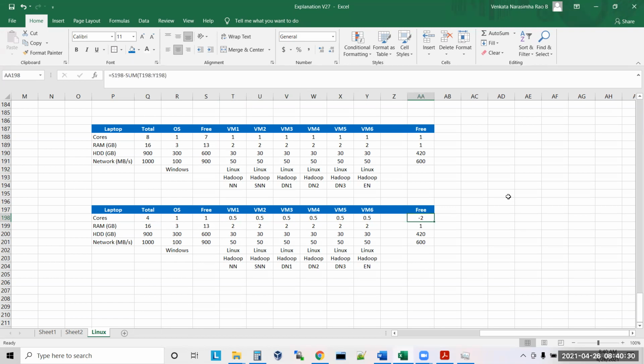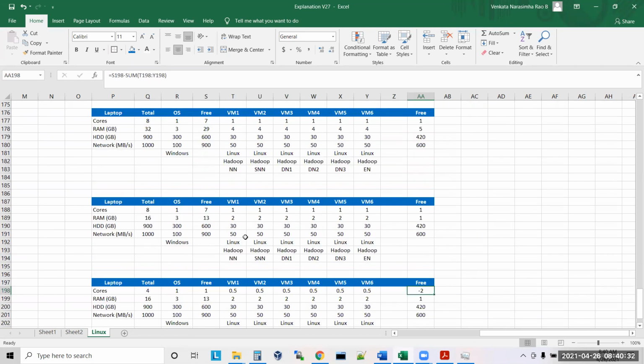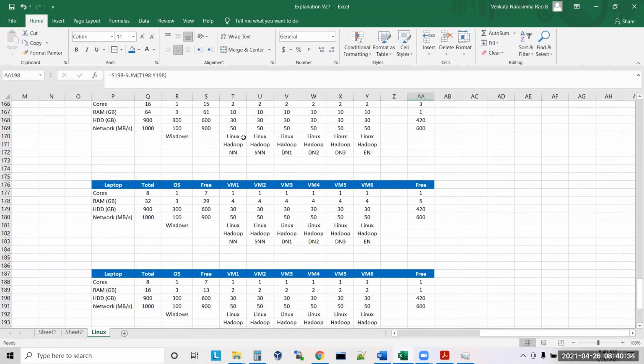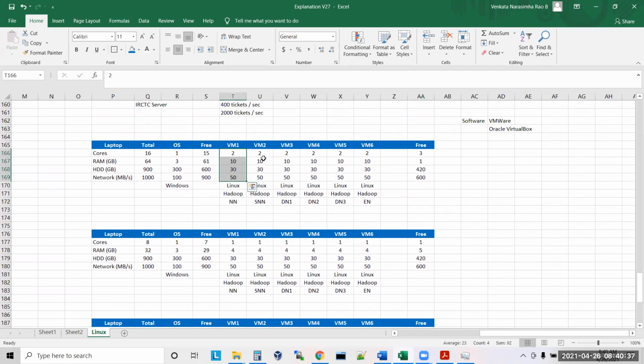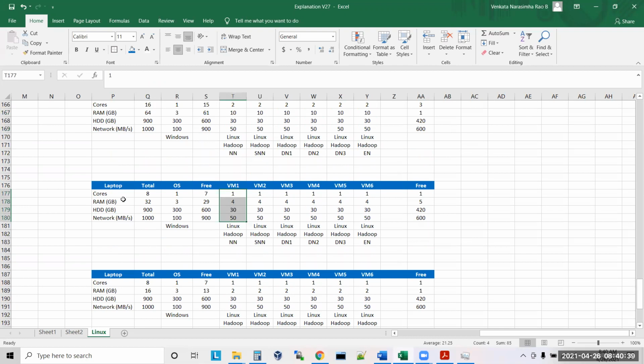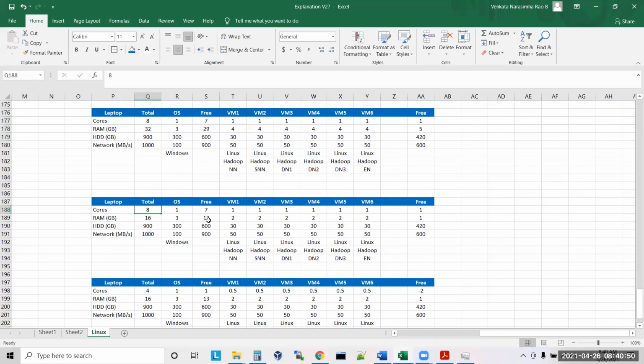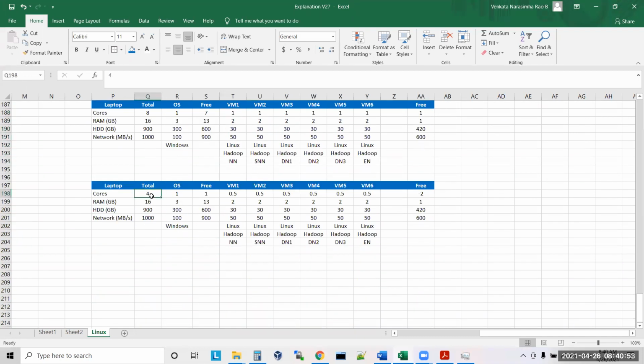Now tell me, if you have more cores and more RAM, you can create big virtual machines, correct or not? Yes. If you have 32 GB RAM, you can create 1 core 4 GB RAM machines. The more RAM you have, the faster your performance, correct or not? Yes. But if you have only 8 cores 60 GB RAM, then this is the scenario. If you have 4 cores and 16 GB RAM, this is the scenario. So minimum 16 GB RAM is required, because 2 GB per machine is mandatory.